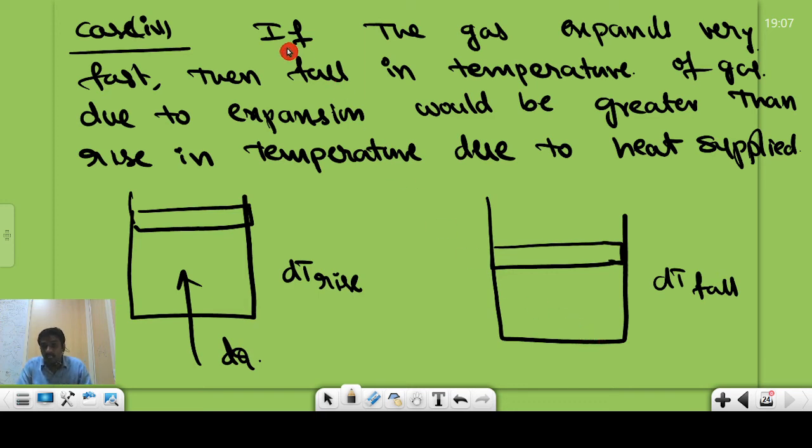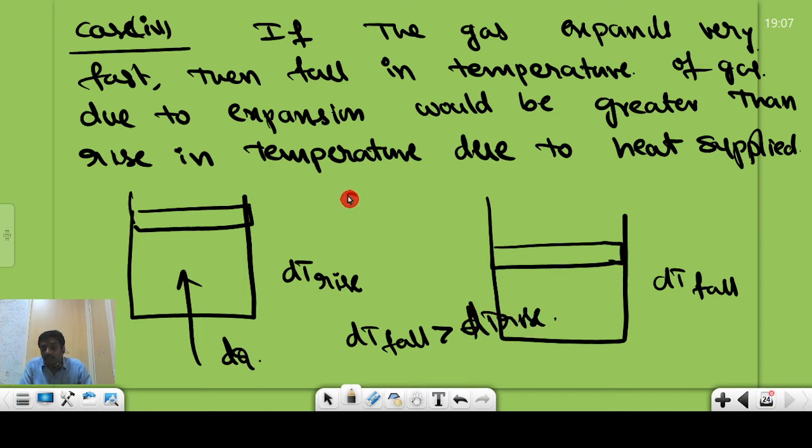We are assuming that the gas expands very fast, that means it is doing more work. To do more work, the gas must decrease its temperature, that means the fall in temperature of the gas is more as compared to the rising temperature of the gas due to the supply of heat energy to the system. Then the fall in temperature dT is greater than the rising temperature dT of the gas.